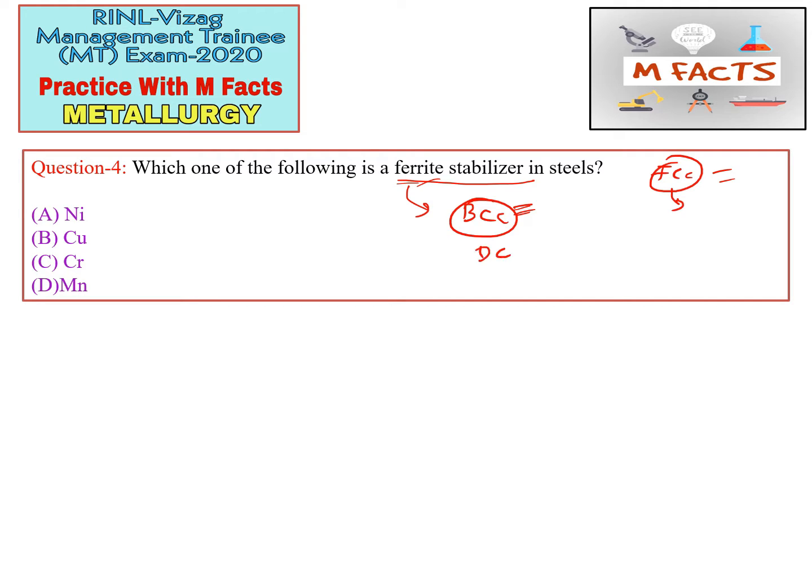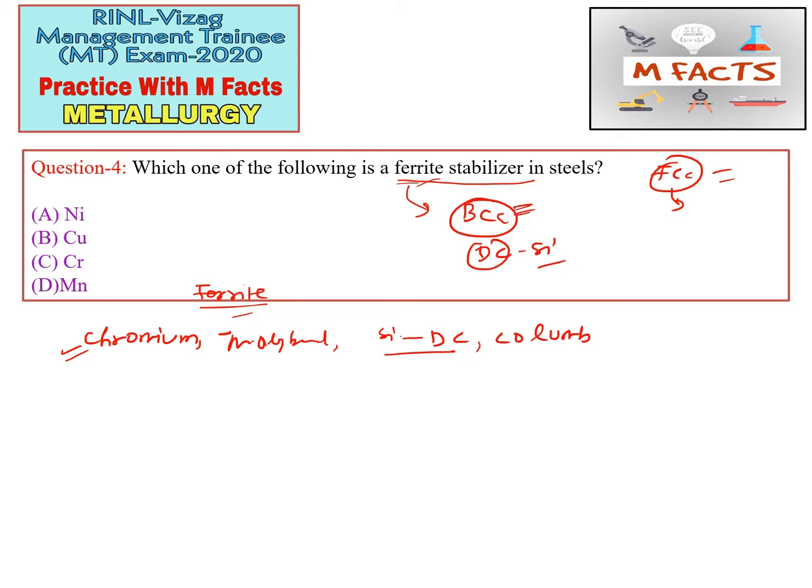Diamond cubic silicon is also a ferrite stabilizer. So all the BCC elements, that is chromium, molybdenum, and silicon, which is basically diamond cubic, are ferrite stabilizers. We can list silicon here, and columbium is also a ferrite stabilizer.